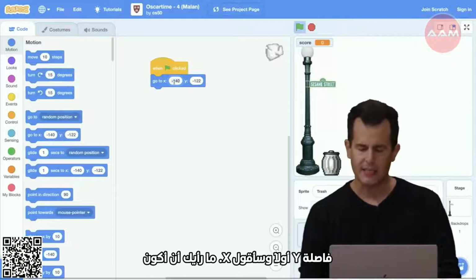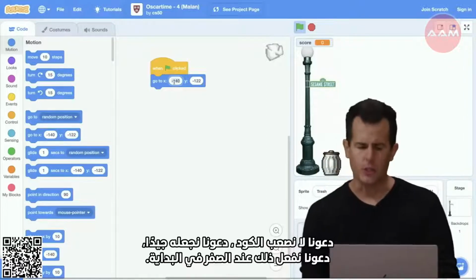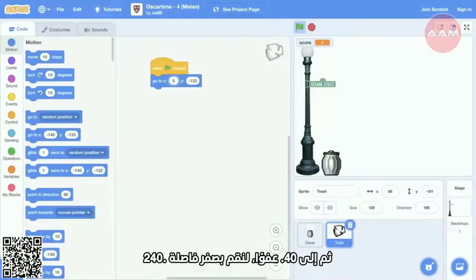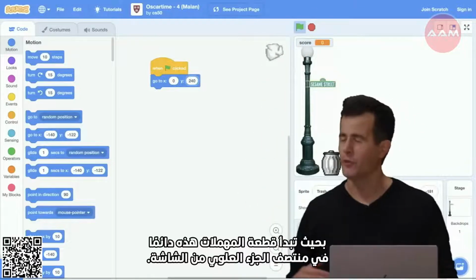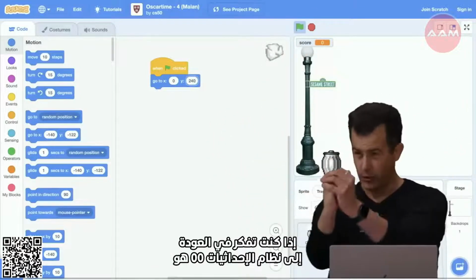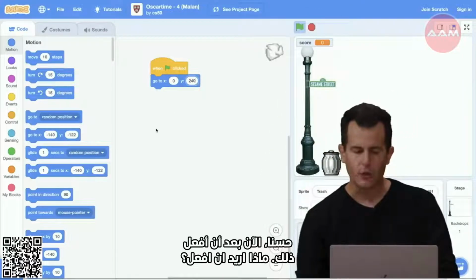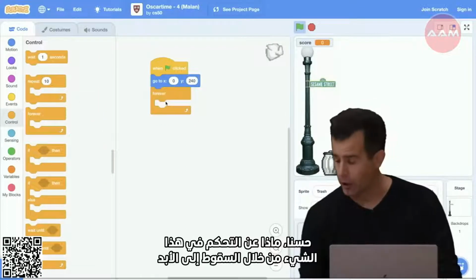And I'm going to say x, let's not hard code this. Let's do it as 0 initially, and then 240. So whoops, let's do 0, 240 so that this piece of trash always starts at the top middle of the screen, if you think back to that coordinate system. 0, 0 is in the middle, 240 is straight above it. All right, now after I do that, what do I want to do? Well, how about I control this thing by forever falling?